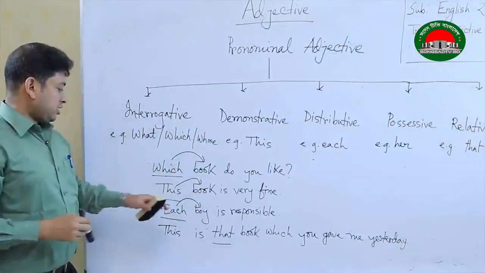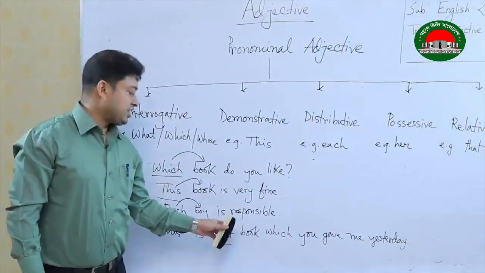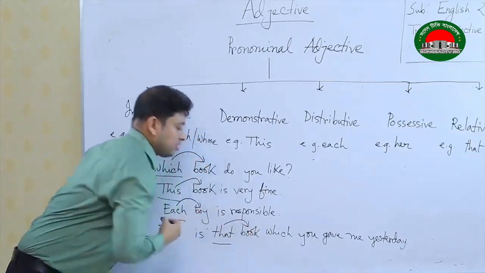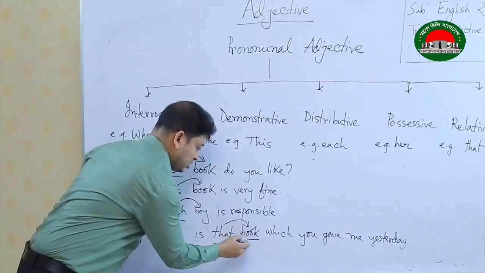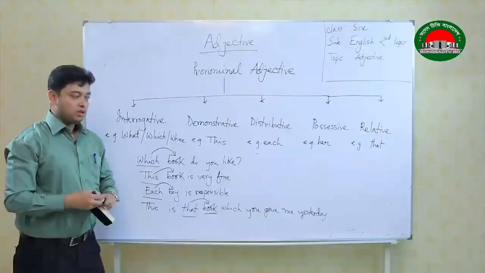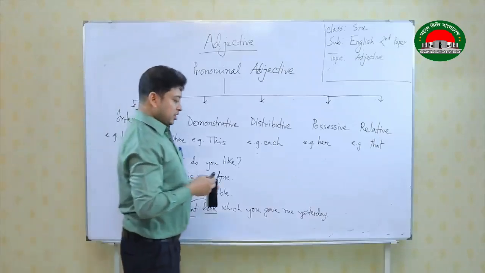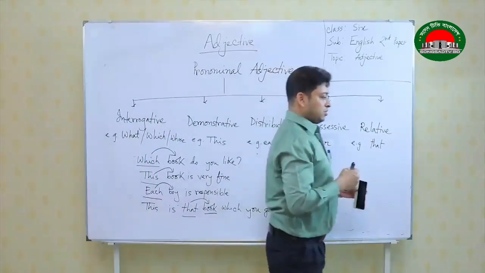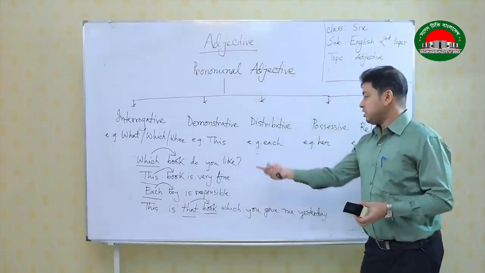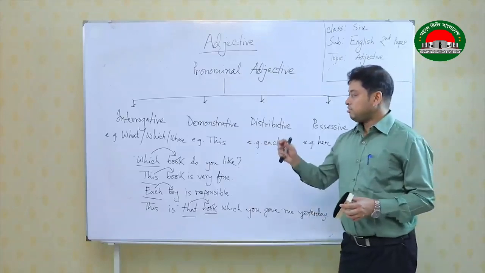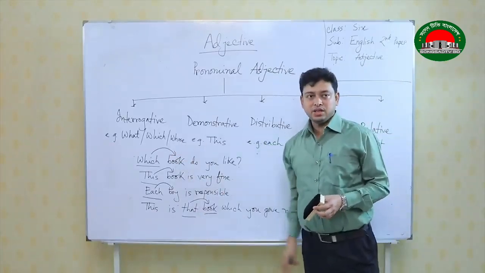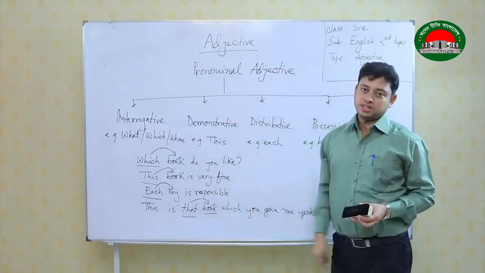So, here that is relating, but the problem is it is actually qualifying another noun. Book is the noun here. So, the name becomes relative adjective. So, the question is, if you write down relative adjective, the answer is correct. If you are confused what kind of name will be with this example, and if you can identify this is from a pronoun and the pronoun is acting as an adjective here, you can also write down this is a pronominal adjective.